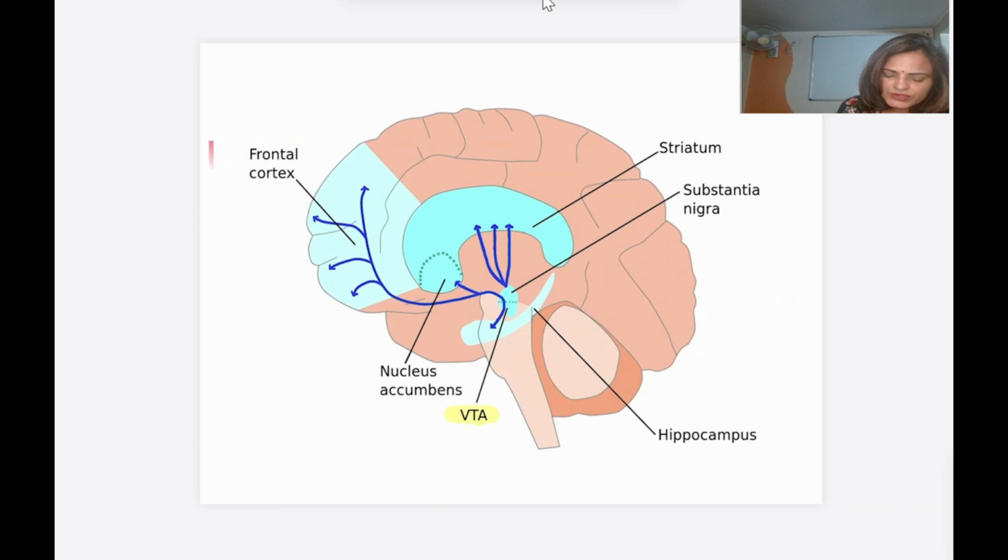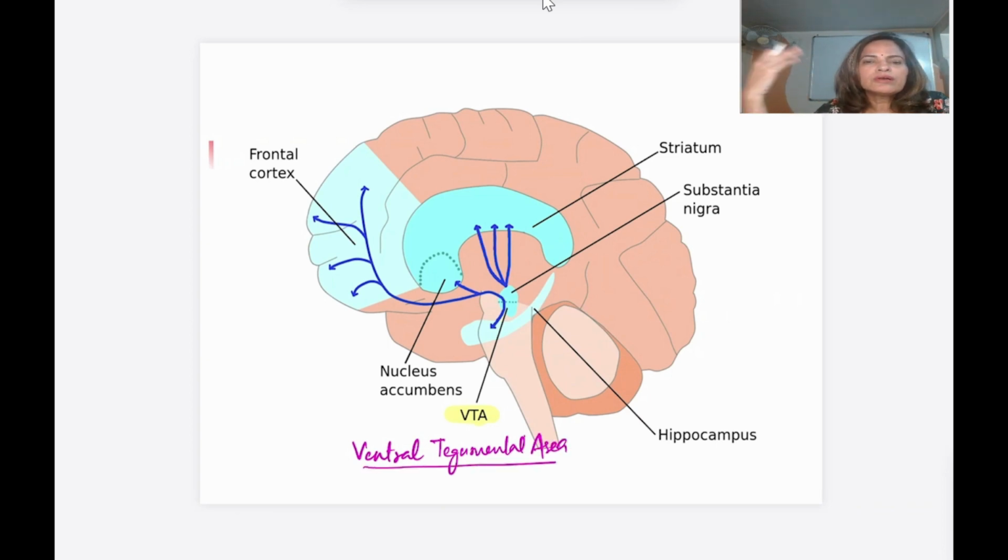This is where the cell bodies of the dopaminergic neurons are, and it is a part of the midbrain, situated next to the substantia nigra.